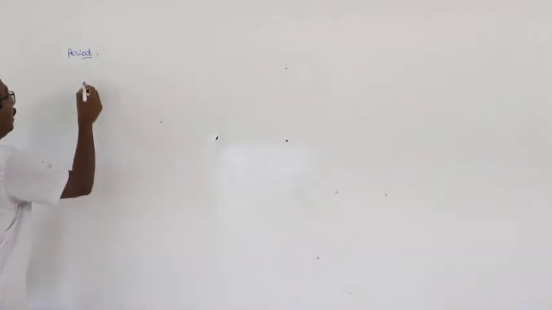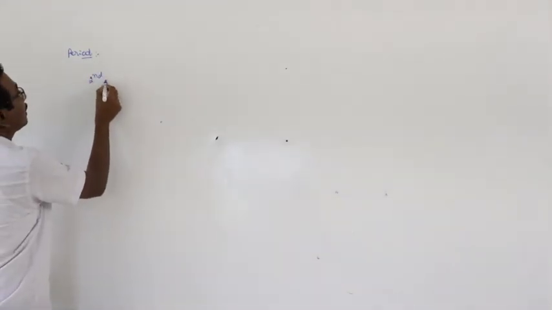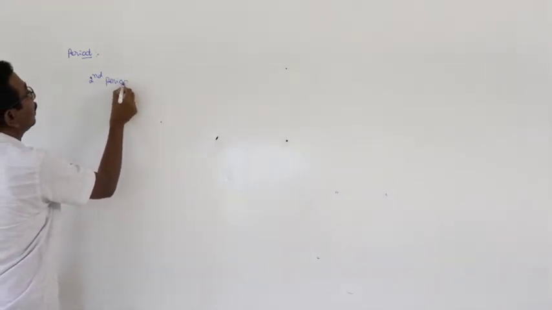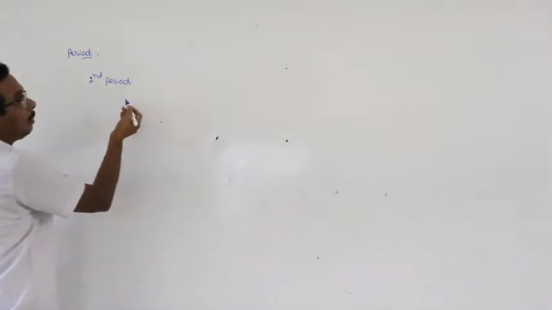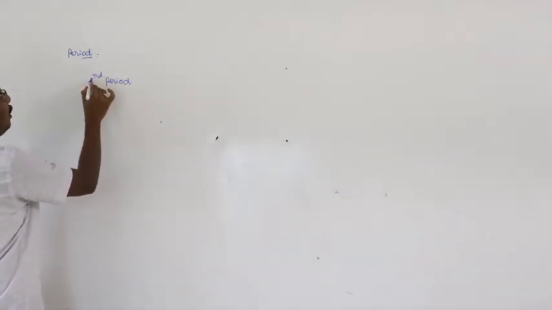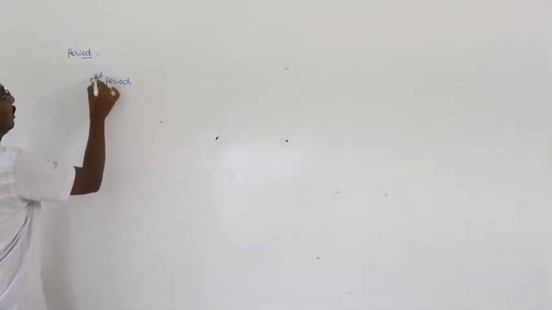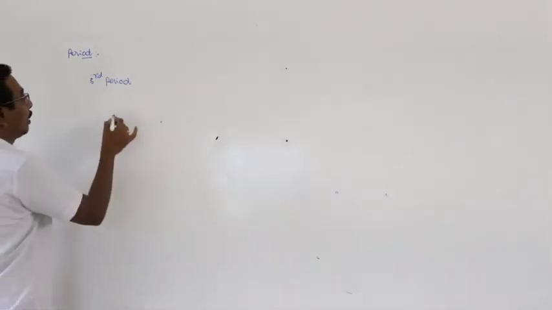Look at here. Let us consider second period elements. What are they? Second period elements or third period elements? No problem. Third period elements. Whatever it may be, no problem.